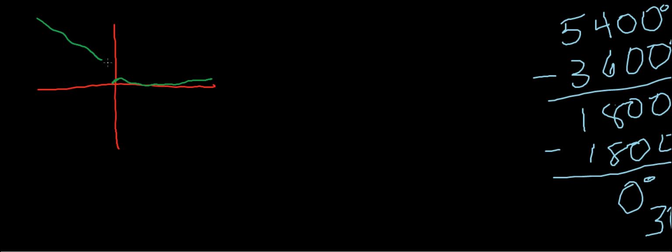Right, we know that it's in the second quadrant. 120 degrees. But that's going in a positive direction. We could find a coterminal angle by going in the negative direction. And if we go in the negative direction, that means we go clockwise. So let's try that. We'll have the same initial side.